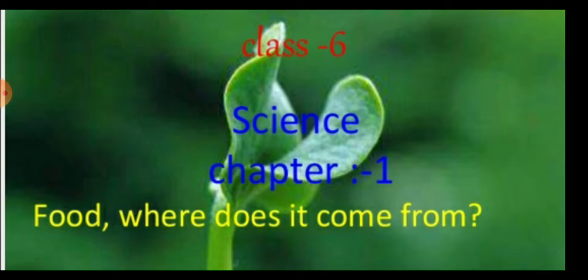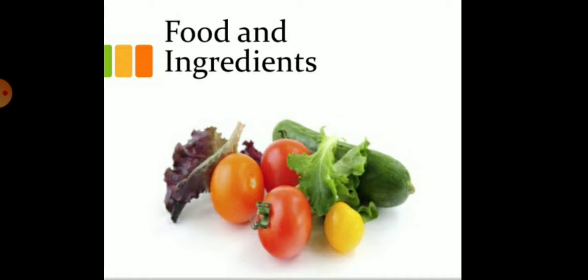So, children, today we are going to continue with chapter 1, Food: Where does it come from? In this chapter, today we are going to discuss the ingredients in the food items and the different types of organisms on the basis of their food habits.